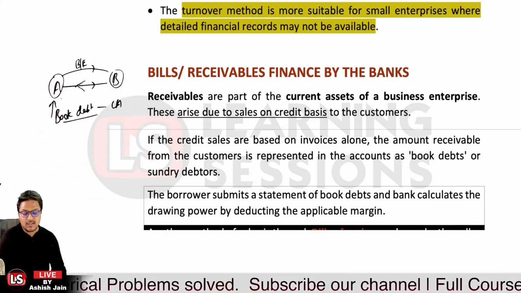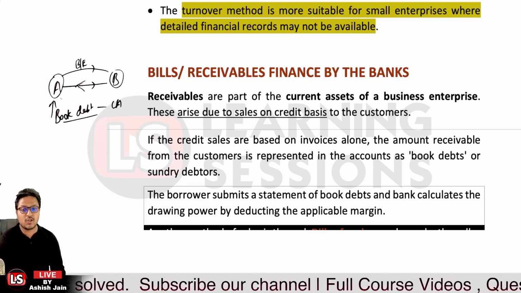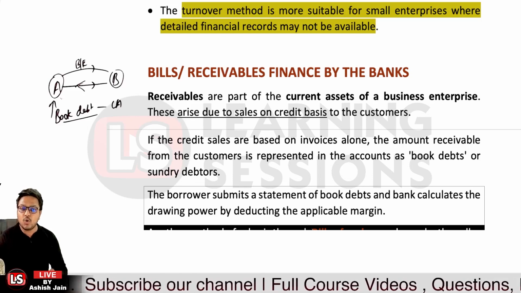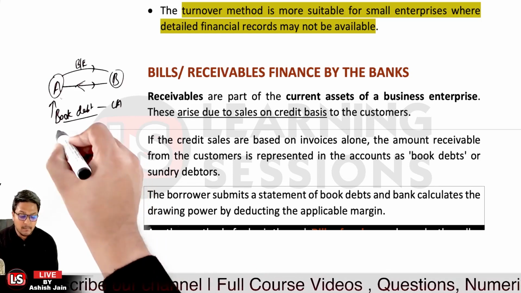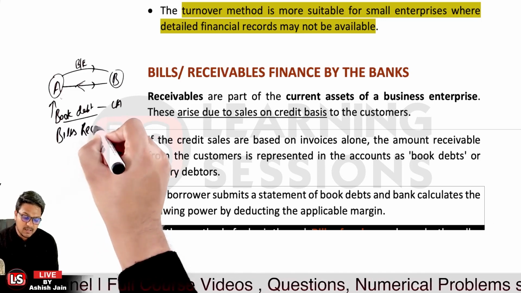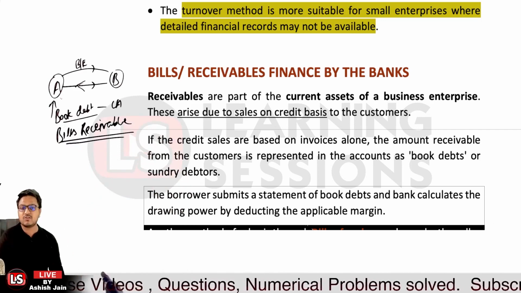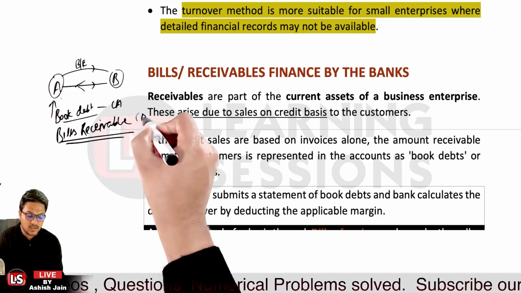Now whatever the amount is for which the bills are drawn by person A, those are shown as bills receivable in the books of person A. Okay, so this amount will be the bills receivable. This is also a current asset.